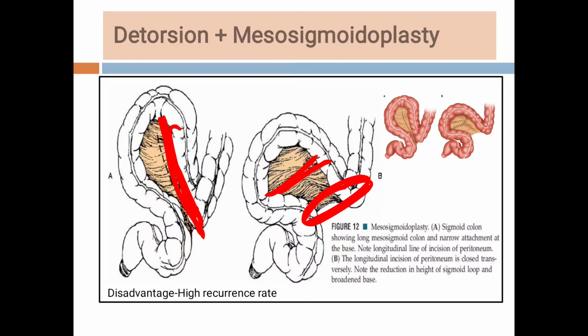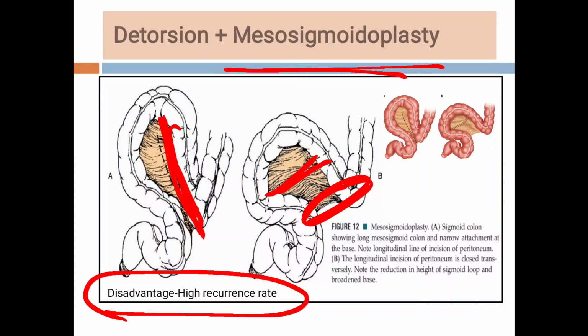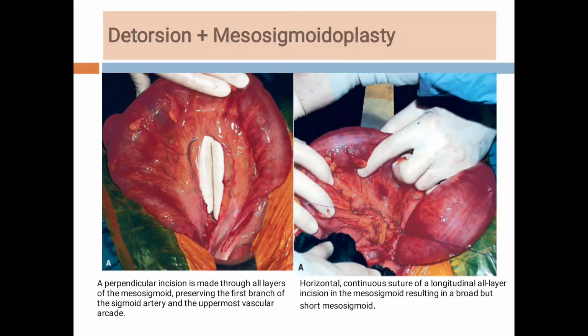So this is the detorsion and the mesosigmoidoplasty. But there are high chances of recurrence after this procedure. So this is the figure. What it shows is a perpendicular incision made through all the layers of the mesosigmoid of the sigmoid colon.